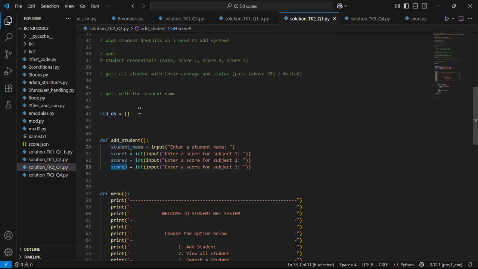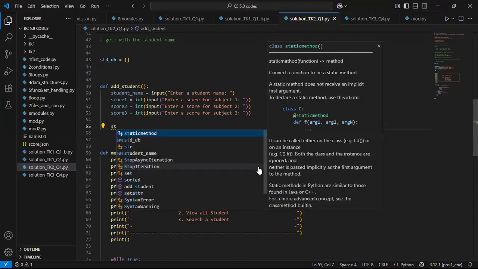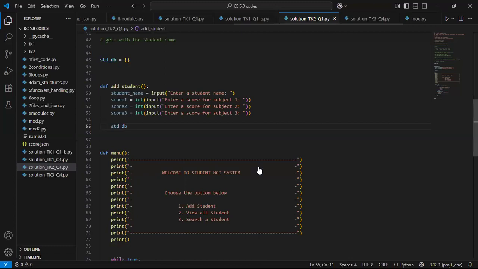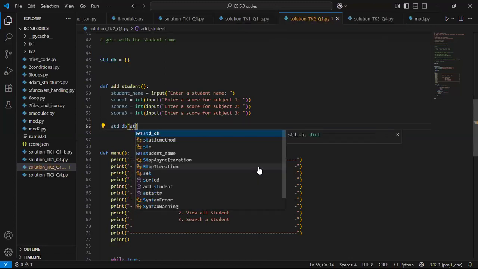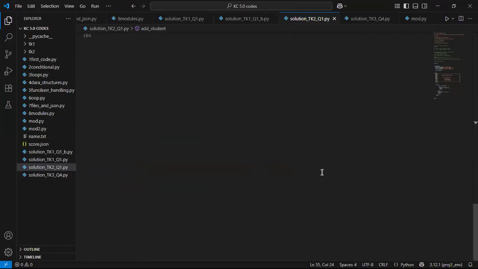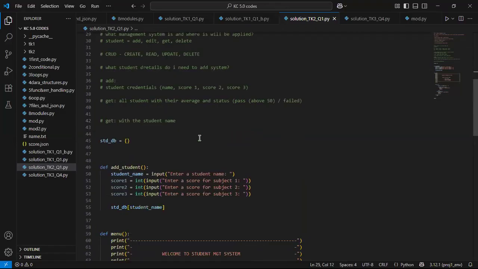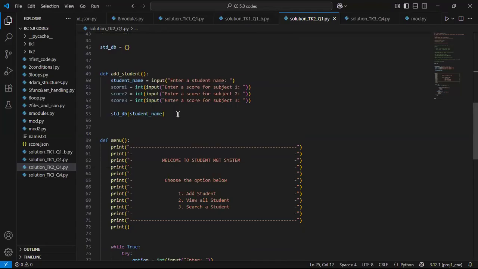All right, so in this case now, I will simply add to my database. So now how do I add? After collecting all these things, how do I add? I will simply say std DB, and then the key here would be the student name. So I'll be searching by student name. Since we are not working with a real number, the name here now becomes our key. That means we can fetch by name or filter by name. So the name there will be the key, and the value will be what?